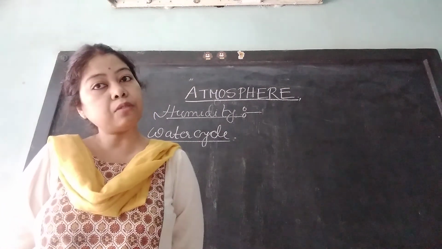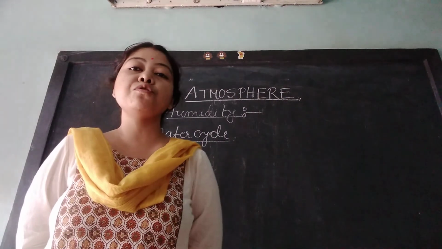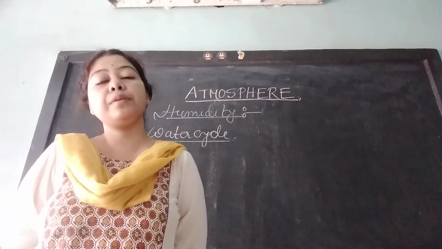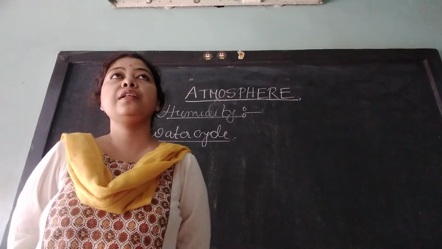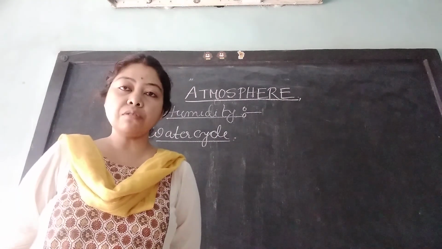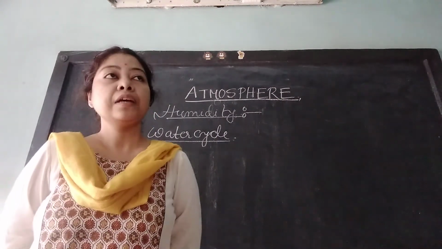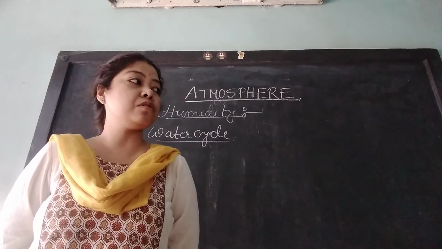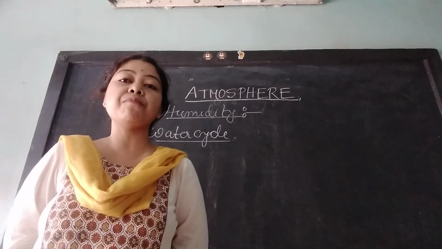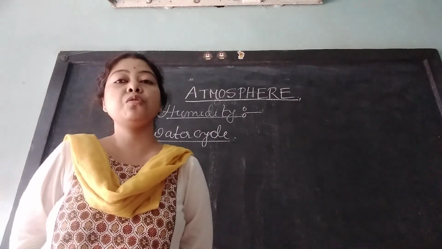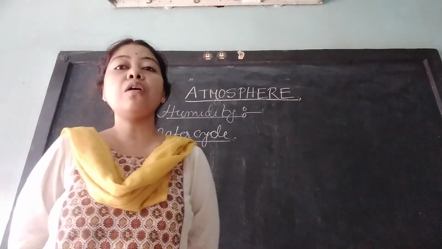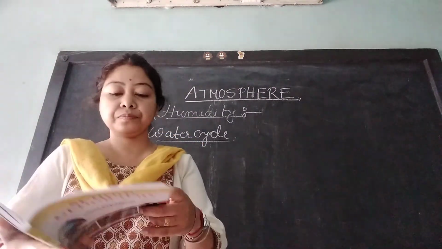When the clouds become too heavy to remain floating in the atmosphere, they come down on the earth surface as rain. This process continues in a cyclic order, and this is known as water cycle or hydrological cycle.